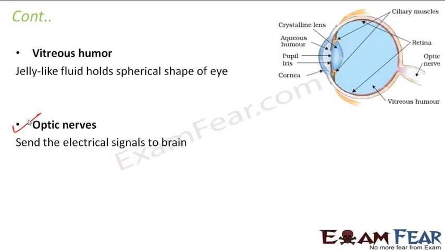Now let's say the function of our eye is to form an image of whatever we are seeing on the retina, and that too an inverted image. But how do we know that whatever we are seeing is a bottle? That we know because of the interpretation by the brain. The brain makes that image erect, and the brain helps us to understand what exactly we are seeing.